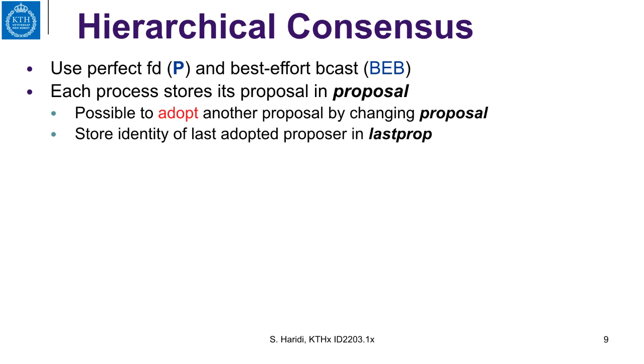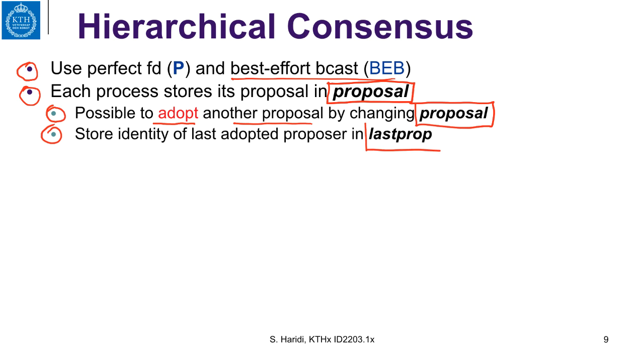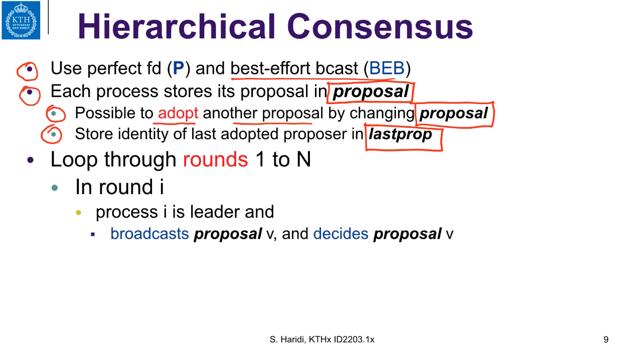Our algorithm uses a perfect failure detector and best effort broadcast. Each process stores its proposal in the state variable proposal, and possibly it can adopt another proposal by changing its proposal value. It also stores the identity of the last adopted proposer in the lastprop state variable. At each process, the algorithm works as follows.